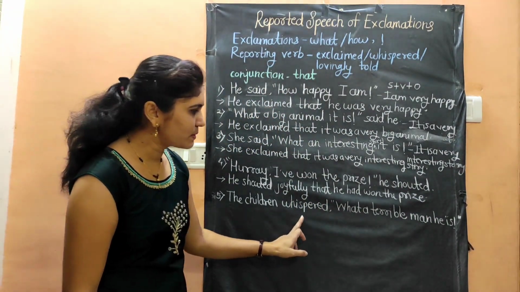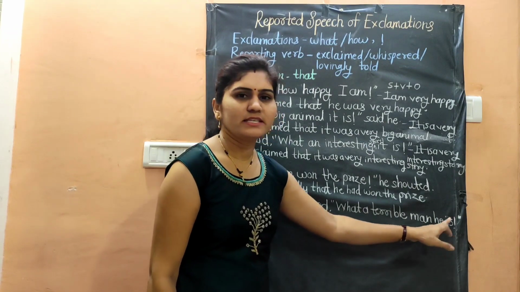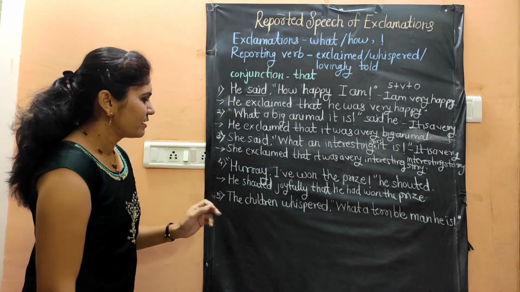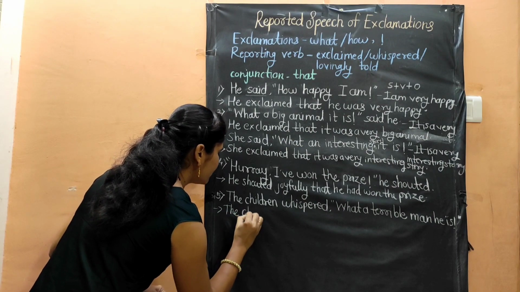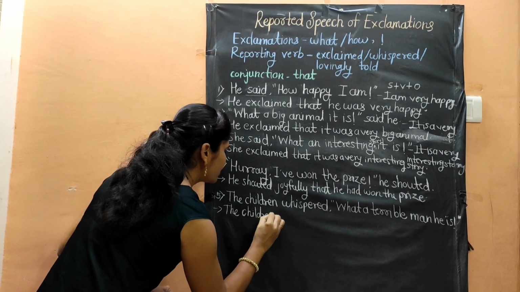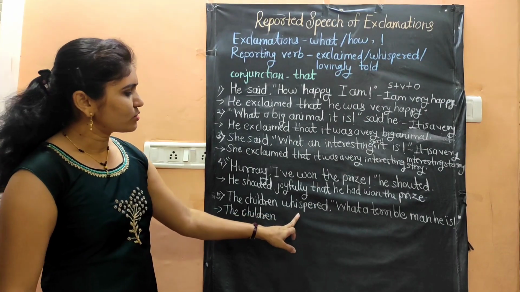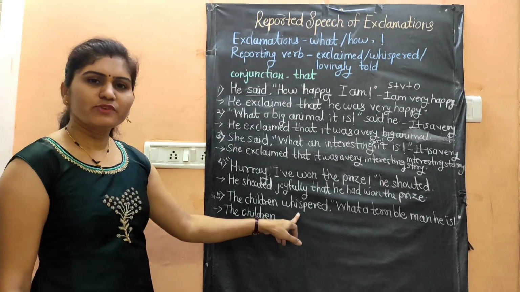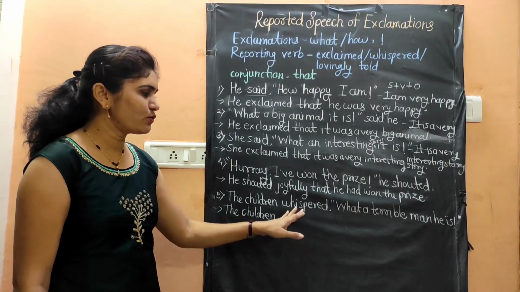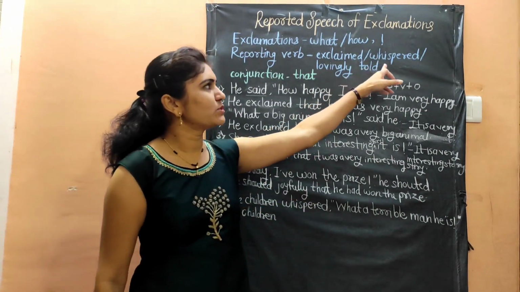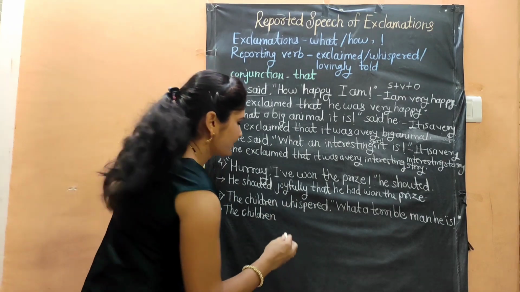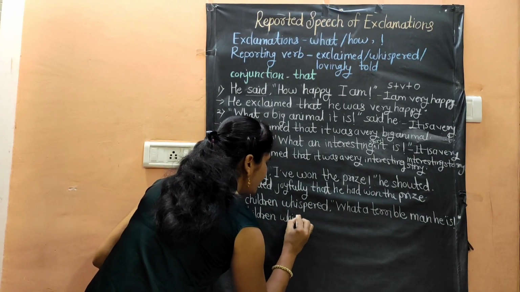Let's see the last sentence. The children whispered, what a terrible man he is. Here we will write the subject, the children. So here reporting verb whispered is already given, so we will not make any change in it. We will use the reporting verb as given, as it is, whispered.